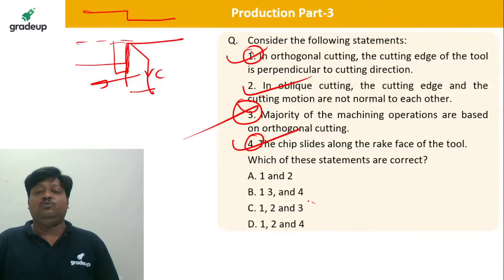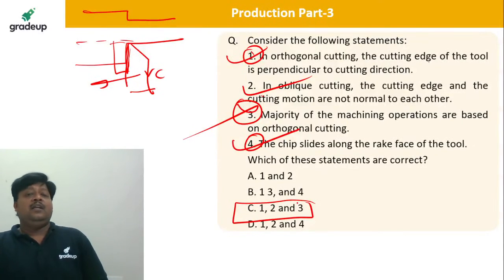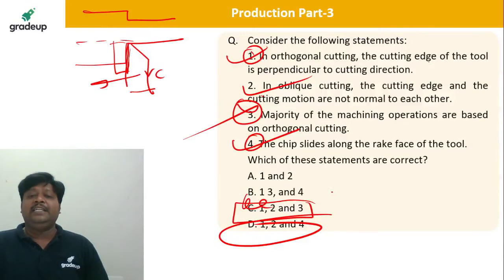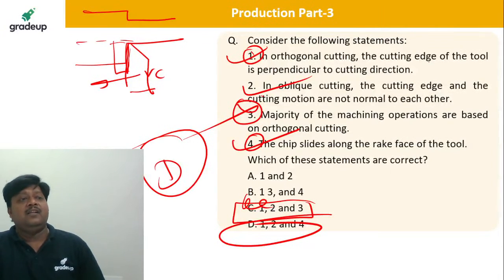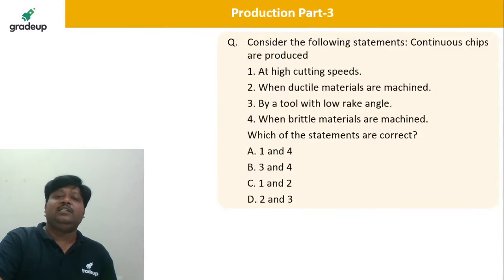1, 2, 3. Sorry, 1, 2 and 4 are correct. So D is correct. D is correct. Take the next question.